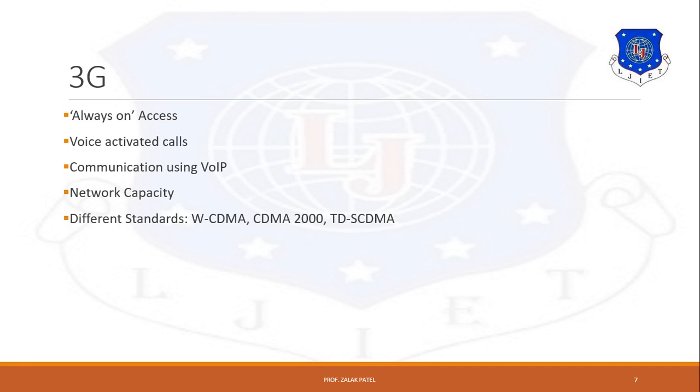All this is possible with third generation wireless communication. These are the different standards of wireless communication: WCDMA, CDMA 2000 and TD-SCDMA. One by one we take all the standards into consideration.